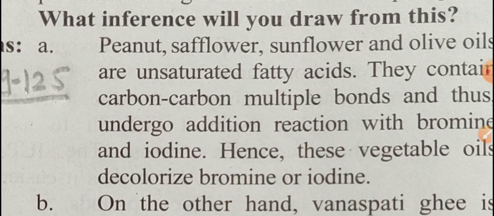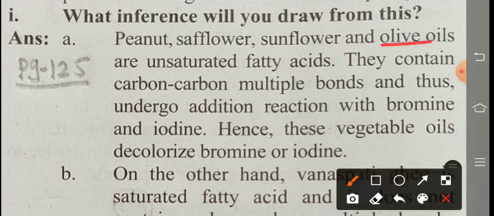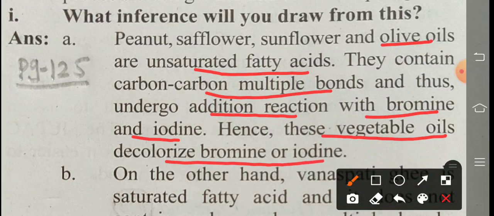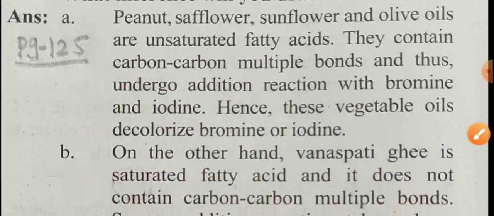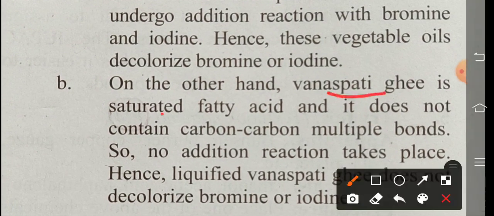First one, what inference will you draw from this activity? Peanut, safflower, sunflower and olive oil are unsaturated fatty acids. They contain carbon-carbon multiple bonds and thus undergo addition reaction with bromine or iodine. Hence, these vegetable oils decolorize bromine or iodine. Clear? That is the first point.